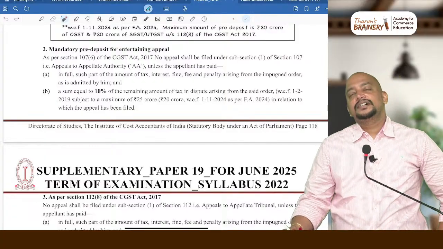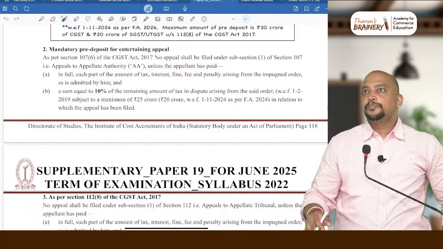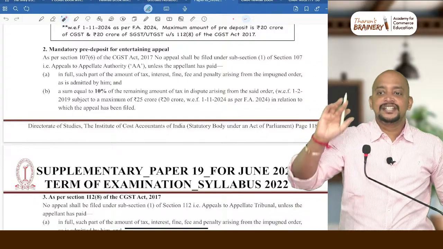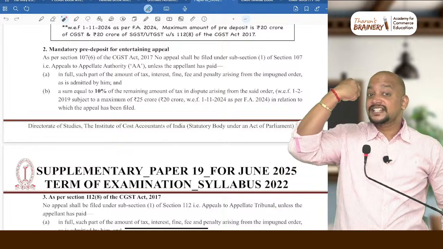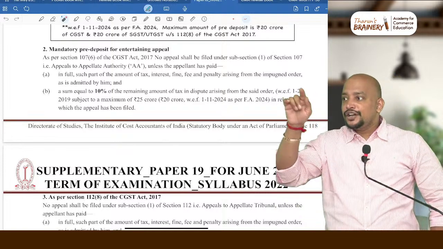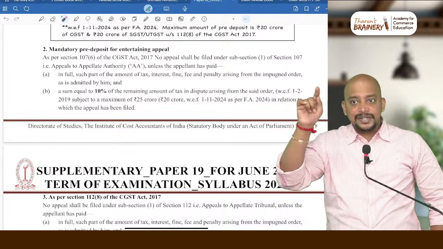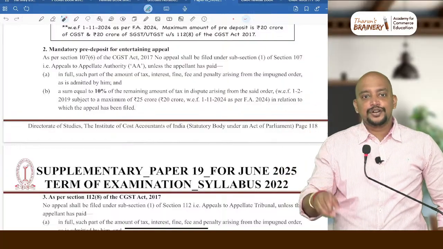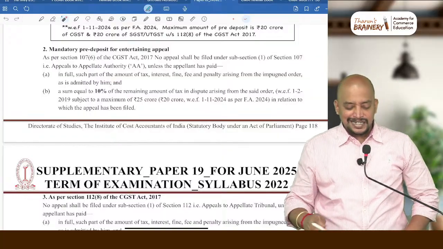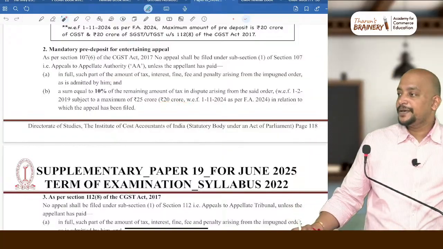So therefore, say for example, 400 crores is the order on which you go for appeal. What is the disputed tax? The entire 400 crores. 400 crores into 10%, 40 crores. But what is the maximum? 20 crores only. So 20 crores only you need to pay as pre-deposit. Is it clear? Understood?